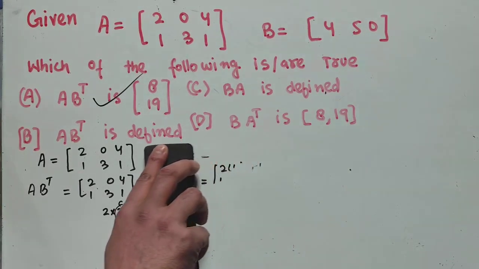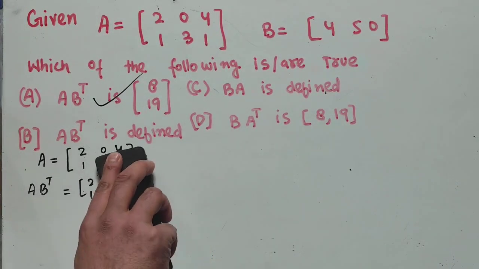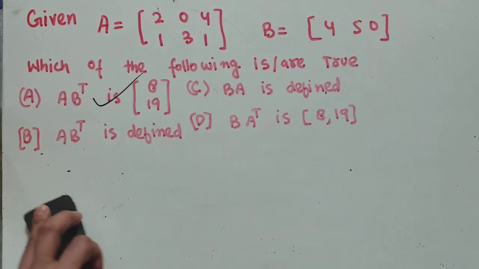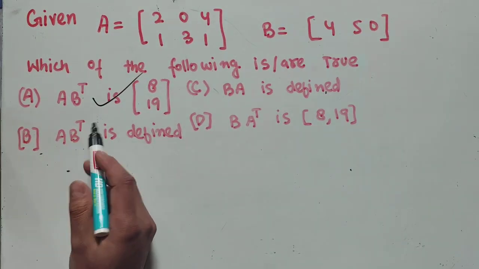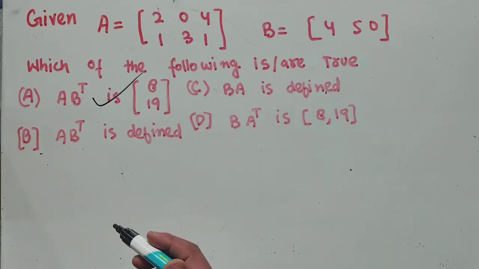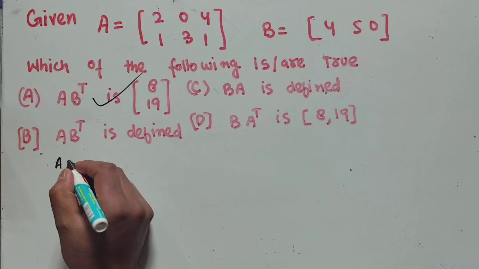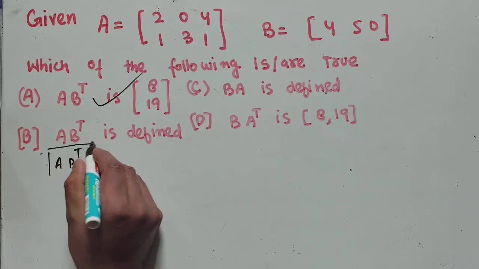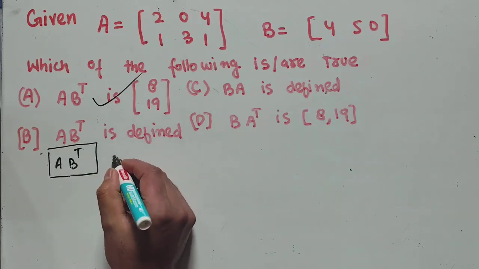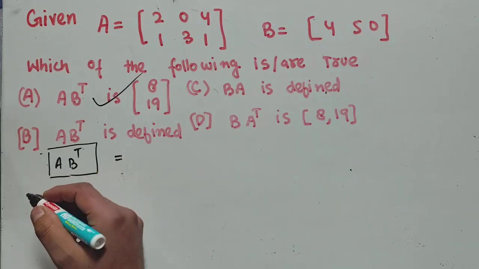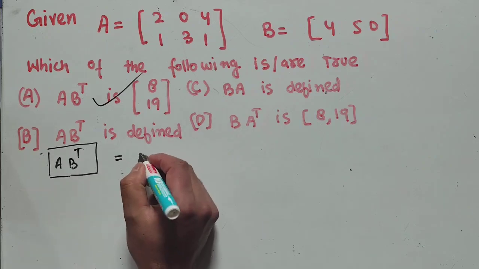Now let us check the other options, because here multiple options can be true. So the first one is true. Let us go for the second option. The second says A B transpose is defined. As I have told you earlier, the product of A and the transpose of B is conformable.